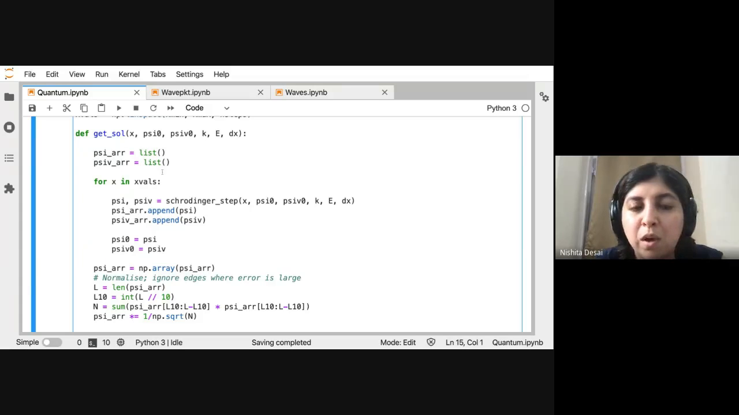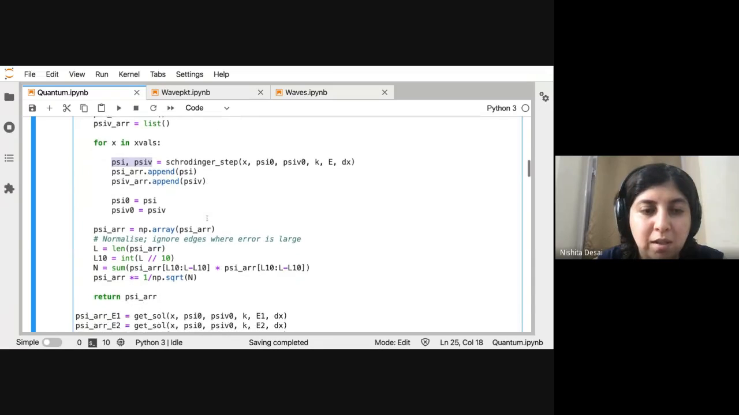We can do the solution essentially by what we did before in the Euler method. So we started by defining the Schrodinger step, and we basically got psi and psi v based on the Schrodinger step, and then we appended the psi and psi v, and then the old becomes new, and then you repeat. That's how you solve it.